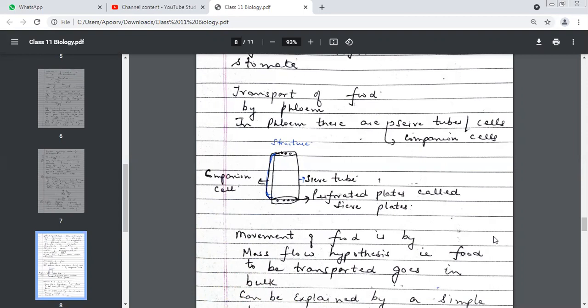Ma'am, cohesive and adhesive forces transport water in short plants.